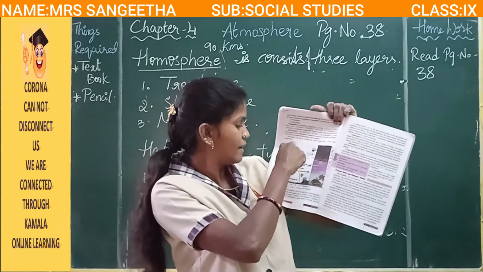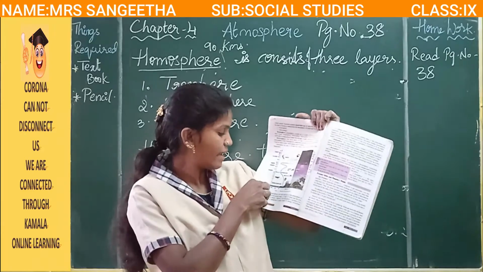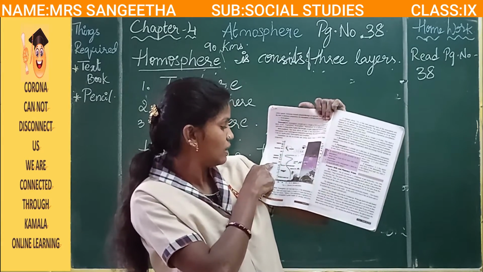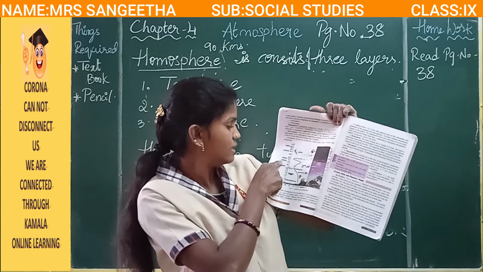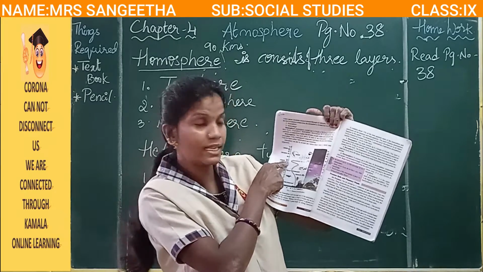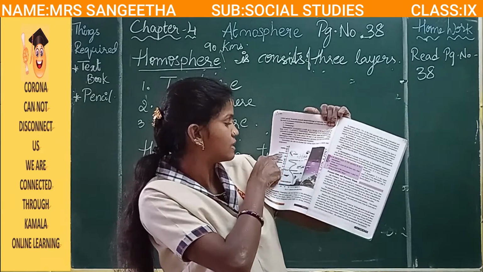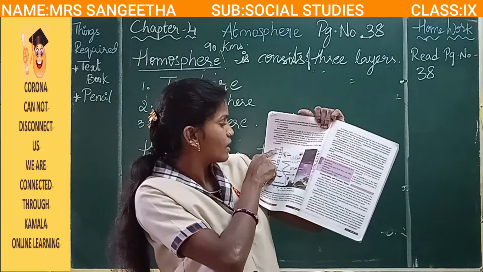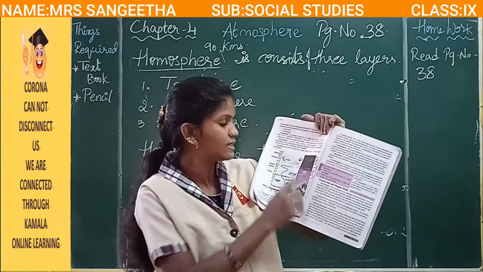See, this is the kilometers from Earth to the sky, and they have given exosphere. And finally you can see the satellite.